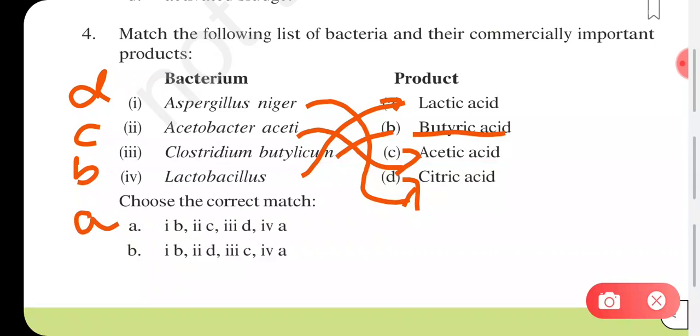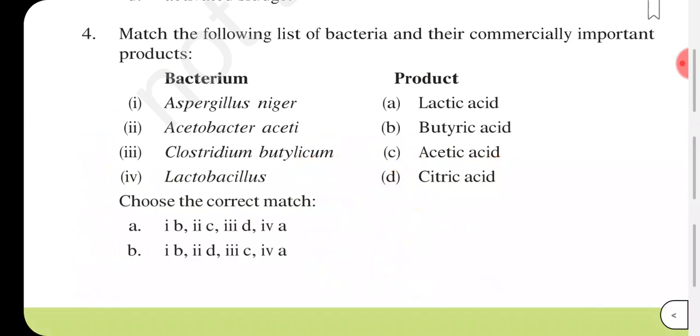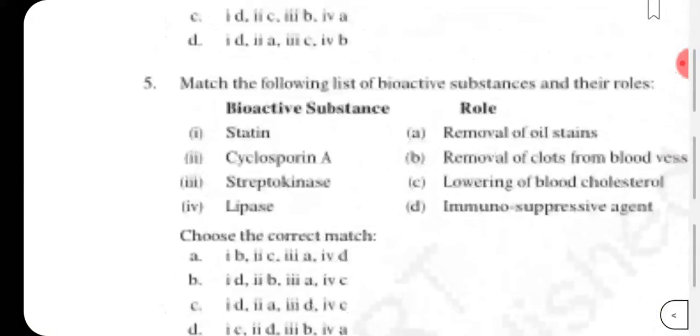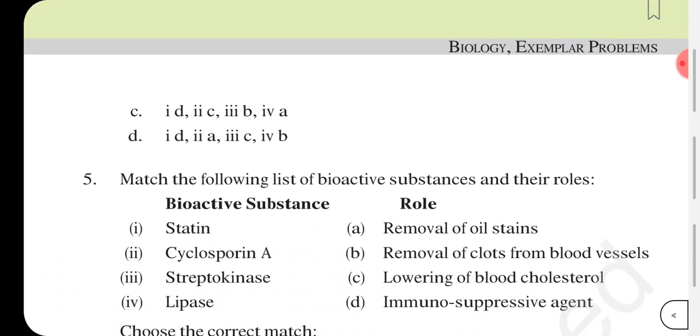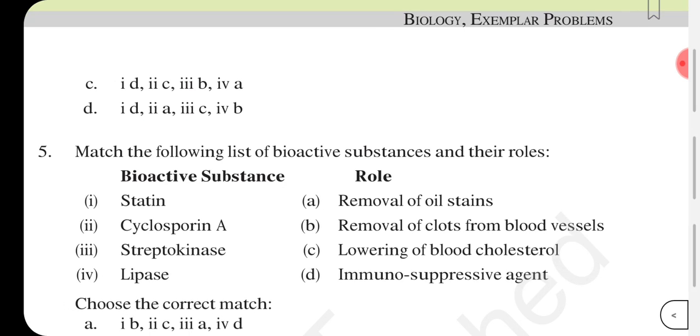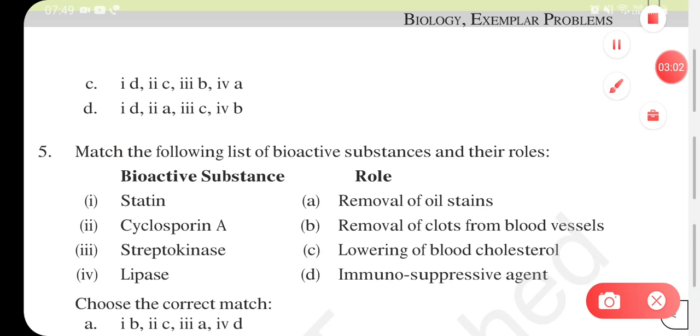Let us see which one it will be. These two cannot be the answer, so moving on to the next option, D, C, B, A. We see this in option C, so that will be the correct answer here. This is the correct sequence, this is the answer.